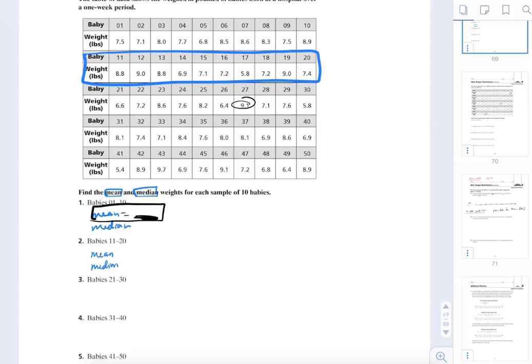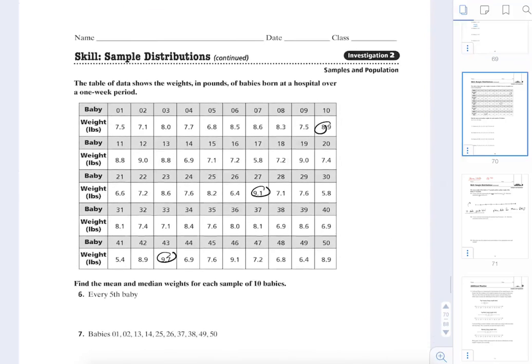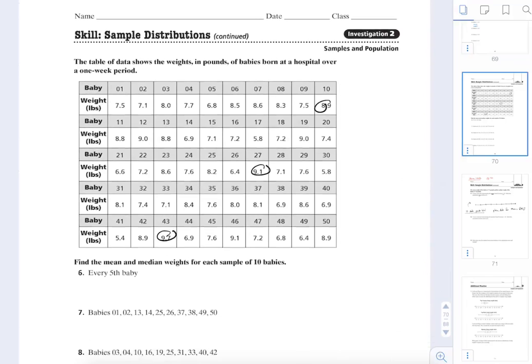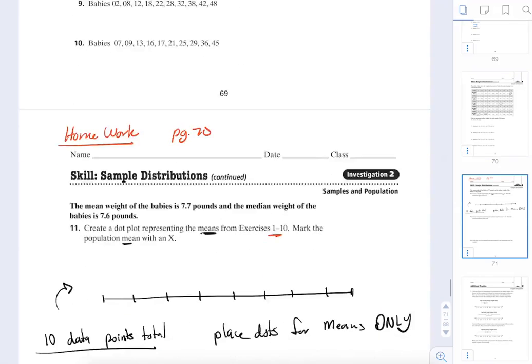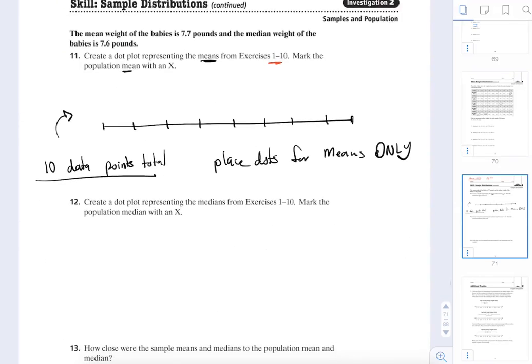My smaller babies on the other end of the spectrum, I see a 5.8. That's the smallest. I see a 5.4. I don't see any 4-pound babies. No really small babies other than that. Oh, here's a 5.4. No 4. So I'm going to start at 4 just because I have a little bit of space.